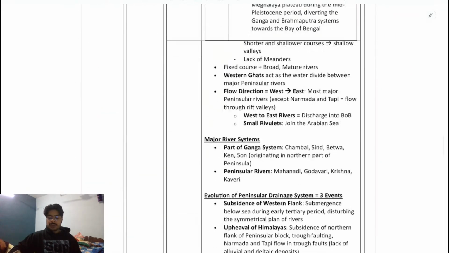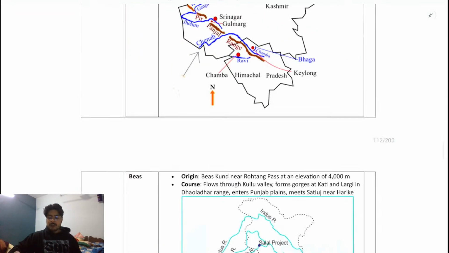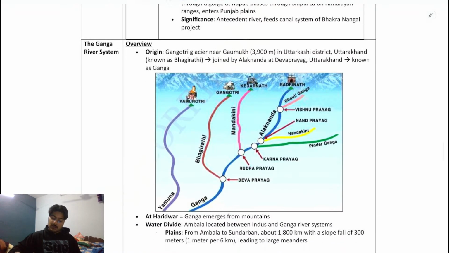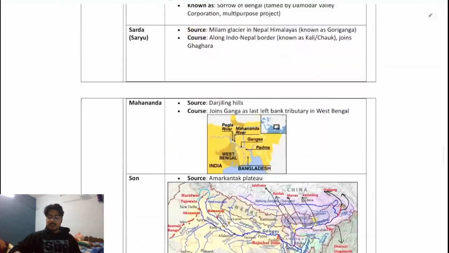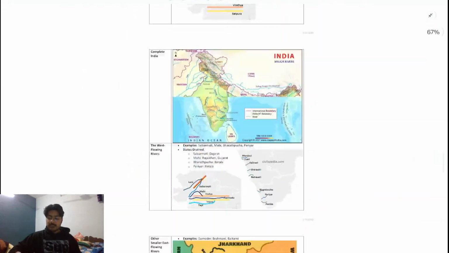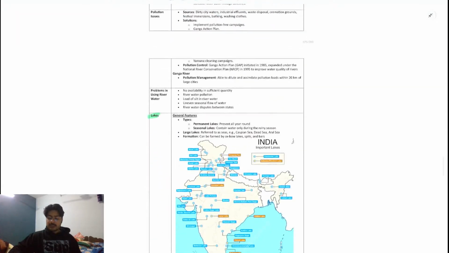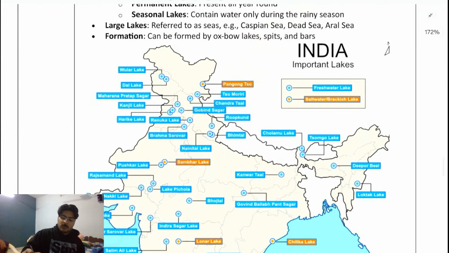We're going to cover the overall drainage system of India from the mapping, what kind of drainage system is there, the patterns, the rivers. You see the Ganga River or Yamuna River, this is your Brahmaputra. This is your Ganga River system. Okay? Yamuna. So all the river systems will be covered in the mapping section. So we are leaving this one for now. But in addition to that, some lakes are also there that you need to understand, so just have a look over them.